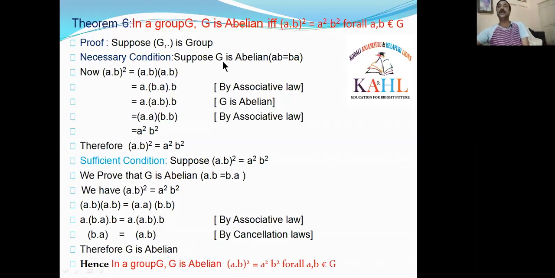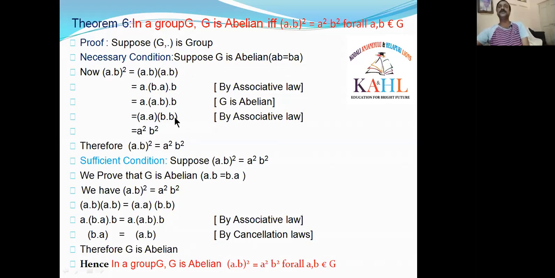Because we have taken the necessary condition, suppose G is abelian. What is abelian? AB can be written as BA, and BA can be written as AB. Here BA is written as AB because G is abelian, and B is as it is in the next step. Now I am again using the associative law, that is, A dot A into B dot B in the next step. A dot AB into B can be written as A dot A in one bracket and B dot B in the other bracket. What is A into A?